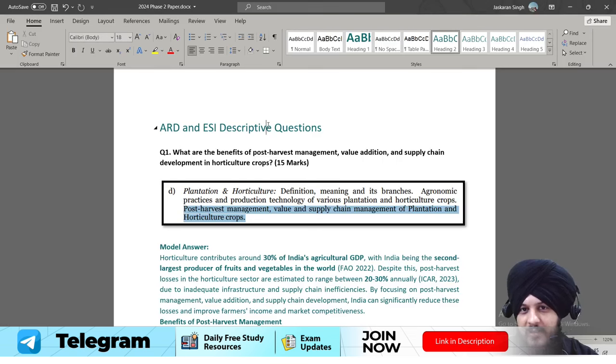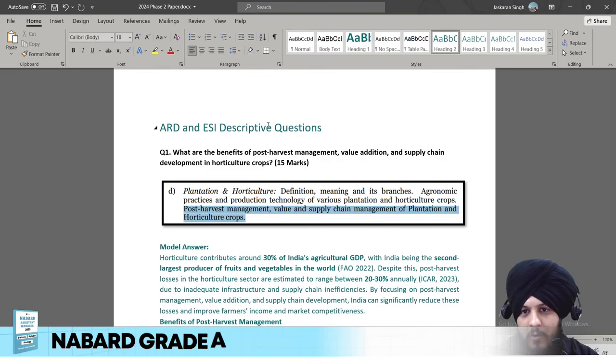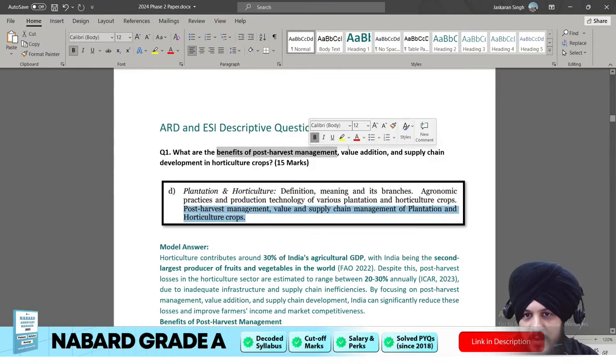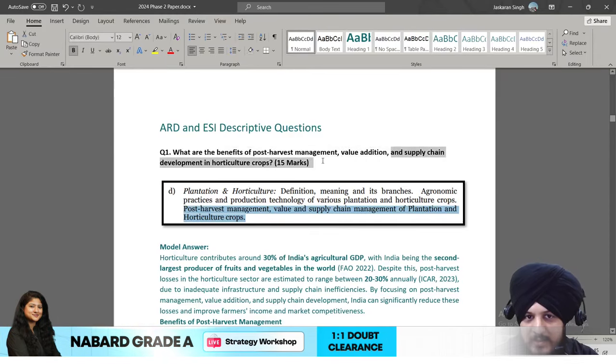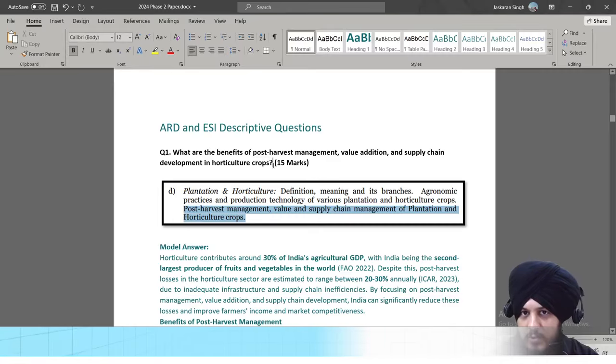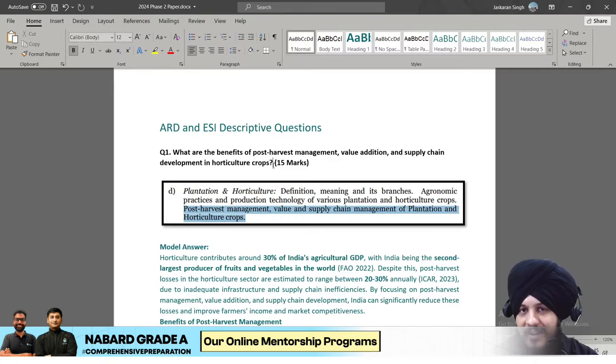And even if not easy, even if we call it moderate, it is because the question was a bit lengthy, you had to answer three types of things. The first is the benefit of post harvest management, then the value addition and the supply chain development in horticulture crops. So three bodies you had to create. That's why I would say the question was a bit lengthy, but the content that had to be written as a part of this question was very easy.